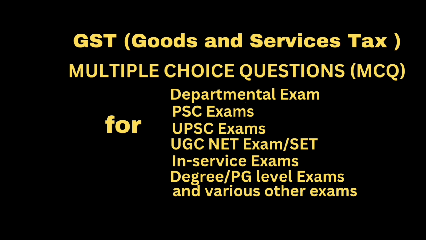Option B: the date immediately following 60 days from the date of issue of invoice or any other document by whatever name called in lieu thereof by the supplier. Option C: date of invoice of service. Option D: earlier of A or B above. Correct answer: option D: earlier of A or B above.